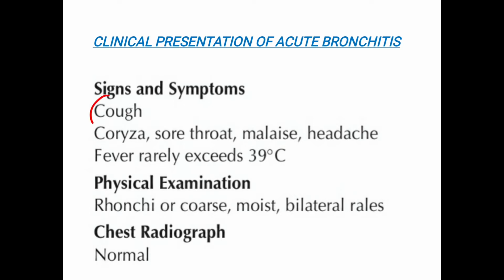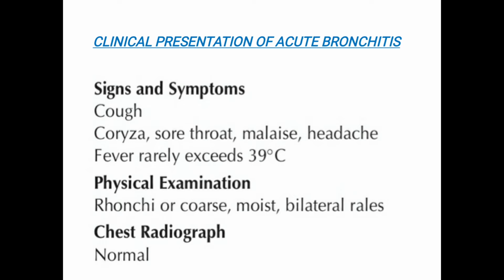Cough is the hallmark of acute bronchitis and it occurs early. The onset of the cough may be insidious or abrupt, and the symptoms persist despite the resolution of nasal or nasopharyngeal complaints. Frequently, the cough is initially non-productive but progresses, yielding mucopurulent sputum.